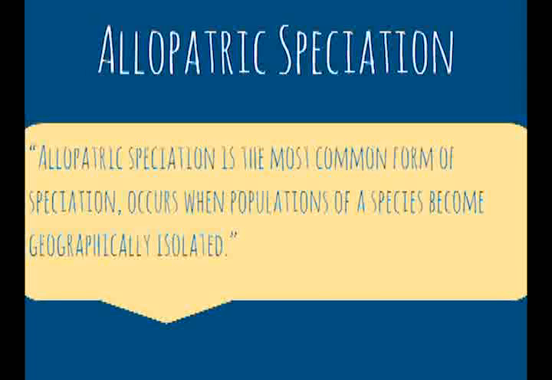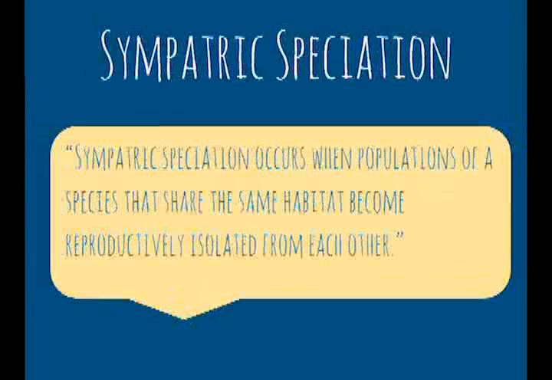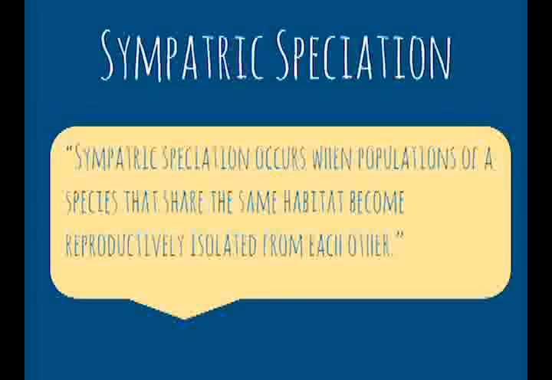However, geographical barriers are not necessary for a population to diverge into two distinct species. This is called sympatric speciation. We'll concretely show how these concepts work with the following two stories.